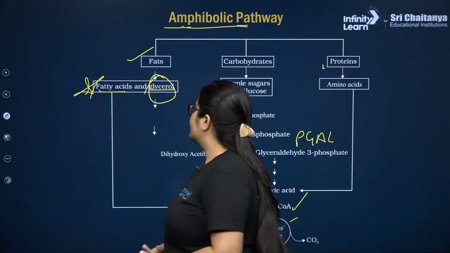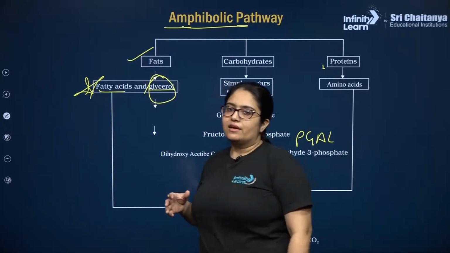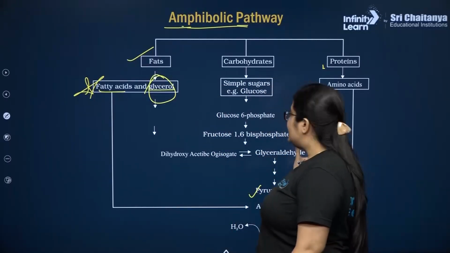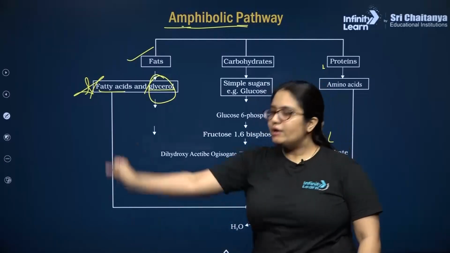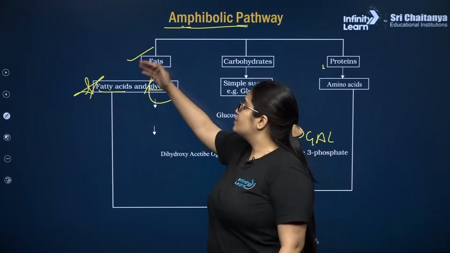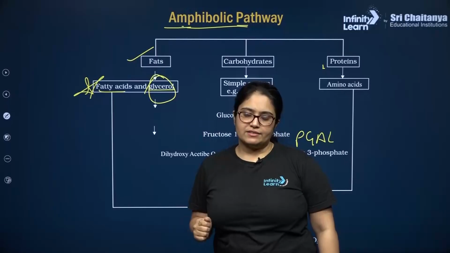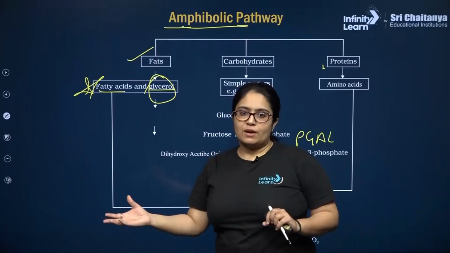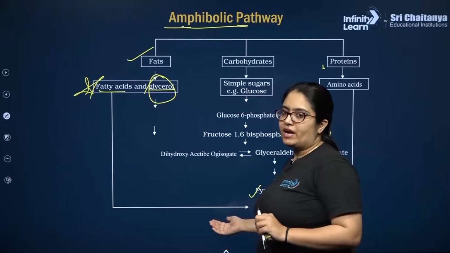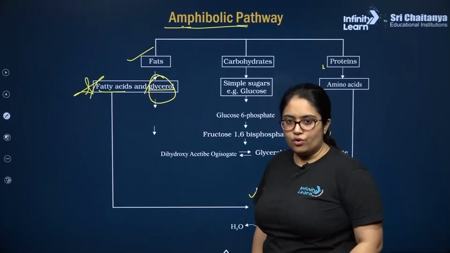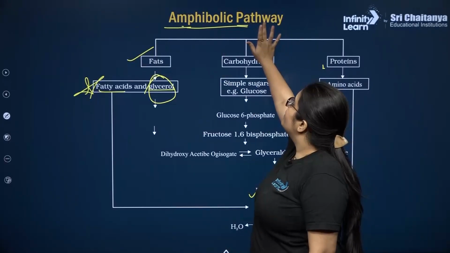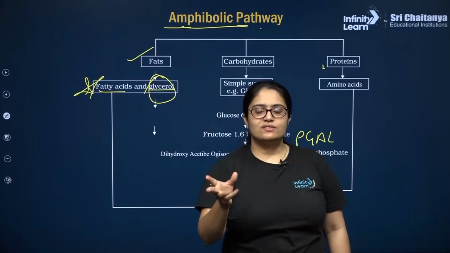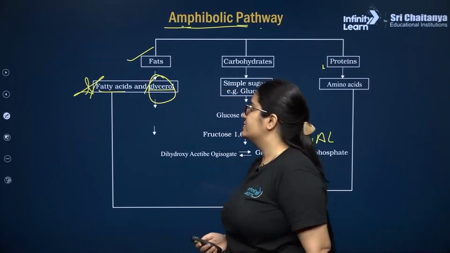उसी तरीके से मेरे प्यारे बच्चों, अगर आपके सेल के अंदर फैट्स बनाने की ज़रूरत है तो respiratory pathway से PGAL or acetyl-CoA will be withdrawn and they will be utilized to produce fatty acid, cholesterol and finally fats. So इस तरीके से during formation of the fats, proteins, carbohydrates, the respiratory pathway comes into play and during their breakdown also. So that is why finally we will consider respiratory pathway as amphibolic. That means it includes anabolism as well as catabolism.